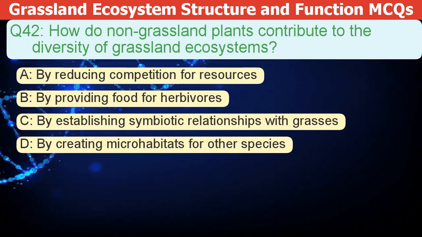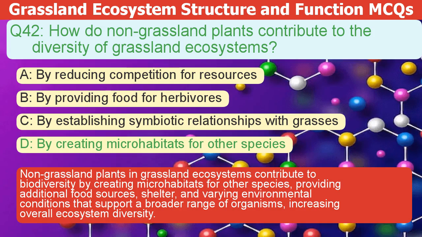How do non-grassland plants contribute to the diversity of grassland ecosystems? A. By reducing competition for resources. B. By providing food for herbivores. C. By establishing symbiotic relationships with grasses. D. By creating microhabitats for other species. The correct answer is D.